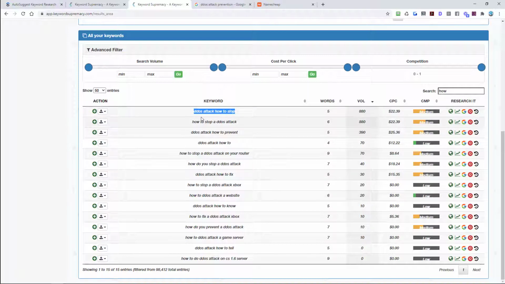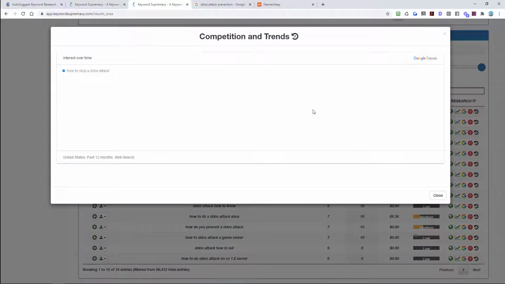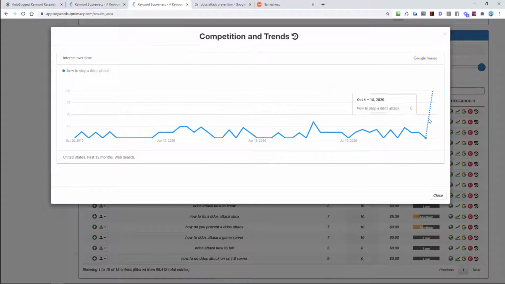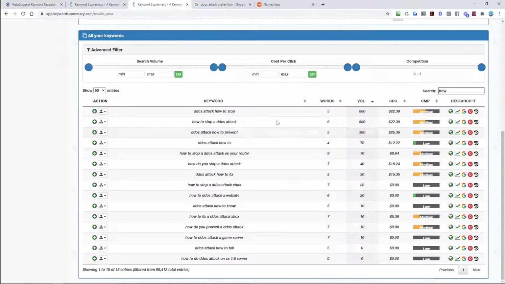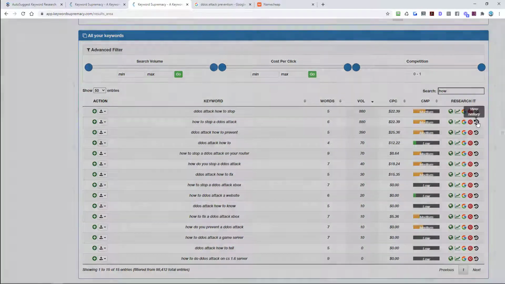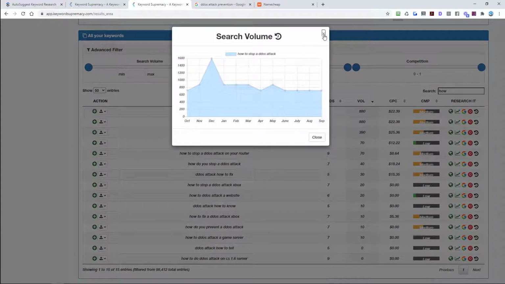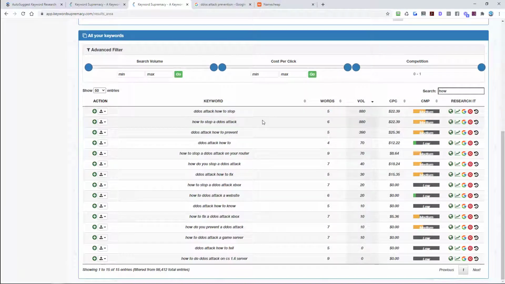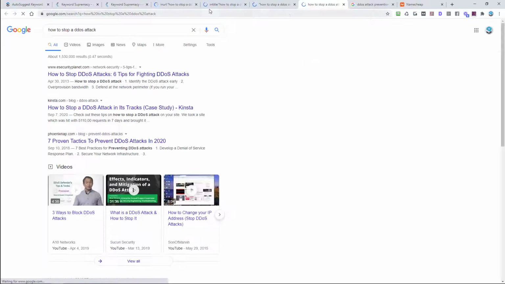So let's take a look at some of these higher search volume keywords. 880, we're going to look at the trends of how to stop a DDoS attack. You can see they're expecting this to bump right up. We can look at the history of this keyword. Very, very stable keyword, so a good keyword that's going to do well for you throughout the months. And then we'll look at it on Google.